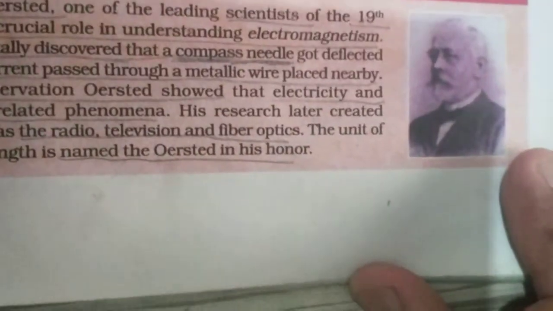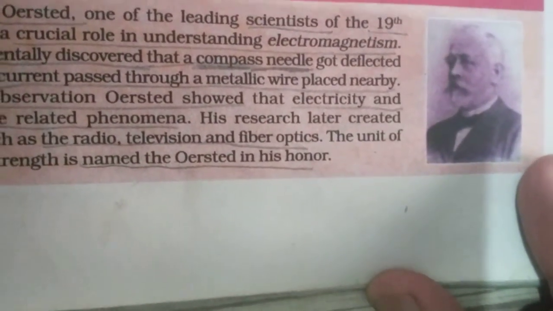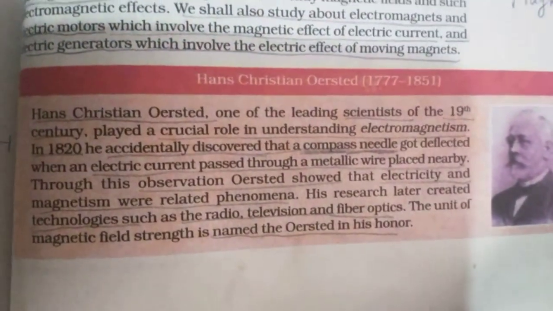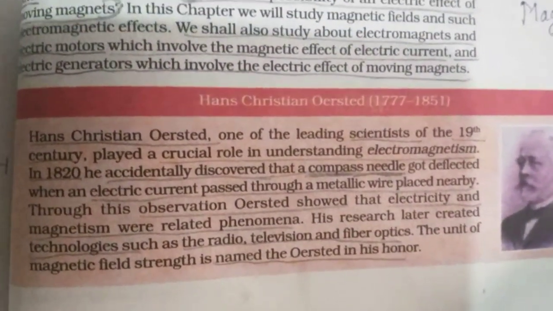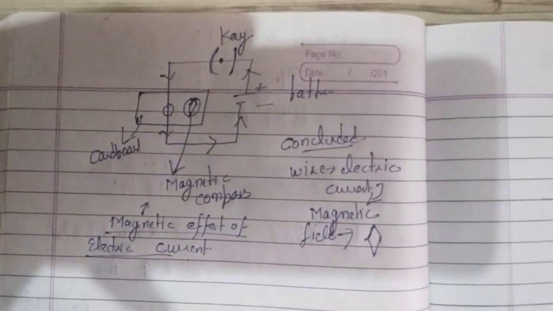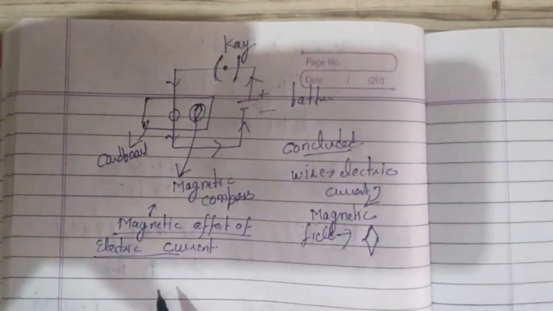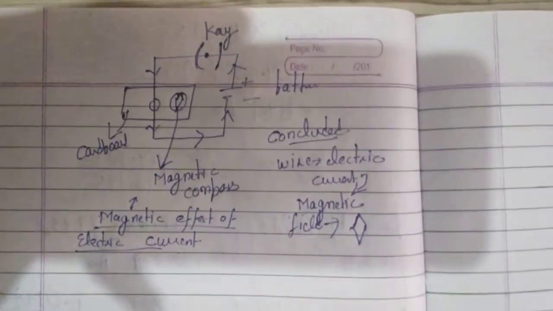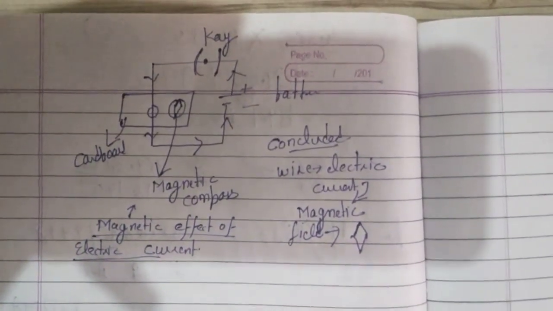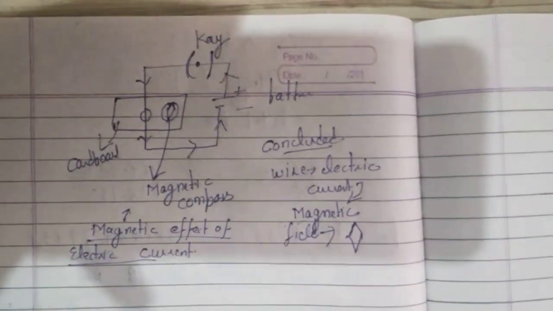Fiber is used to transmit information from one place to another, like Jio is now planning fiber broadband. So all these concepts are being utilized based on the principles that have been found by these scientists. In this topic you will learn what the magnetic effects of electric current are. Make it a question: explain the magnetic effects of electric current. You can explain this by the experiment that we have discussed above.